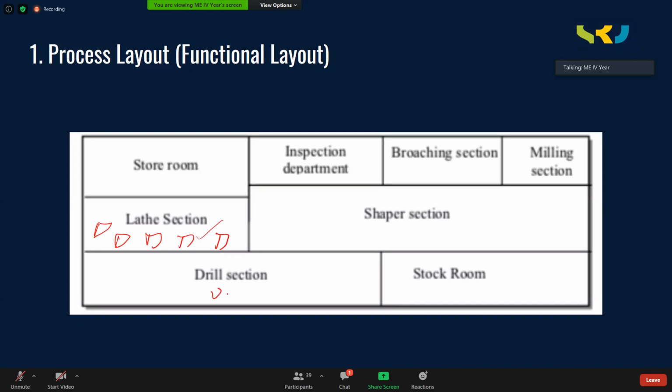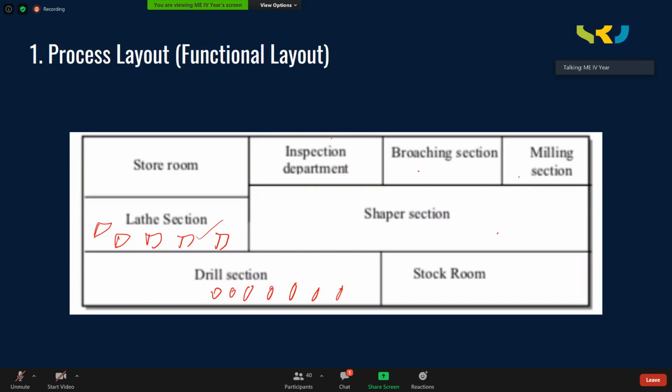Similarly, there is a drilling section. A number of drilling machines are kept in the drilling section. Like that, shaper, broaching, milling, inspection department, and of course, this is stock, where final finished products may be kept. So if you group the machines and arrange them this way into different departments or cells, this type of layout is called the process layout.